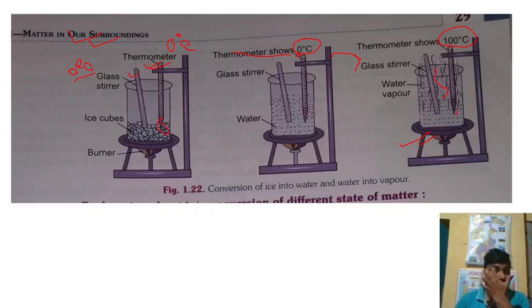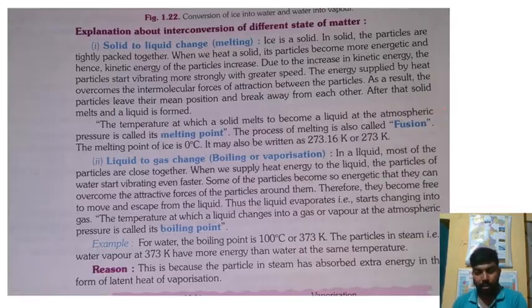Before 100 degree centigrade, it will not boil. When you reach a certain temperature, in the case of water 100 degree centigrade, the water boils. So here we get the freezing point, and the boiling point or boiling temperature.